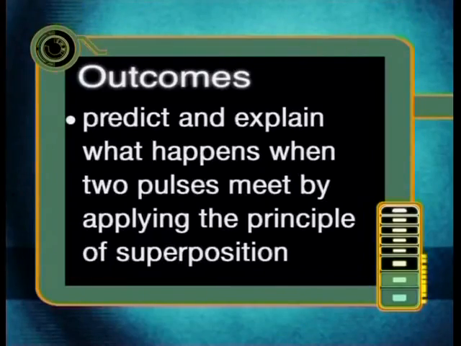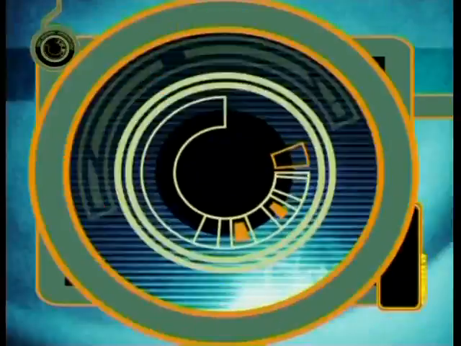By the end of this lesson, you should be able to predict and explain what happens when two pulses meet by applying the principle of superposition. Now, you may be wondering when two pulses are likely to meet and mix. Have a look at this situation.